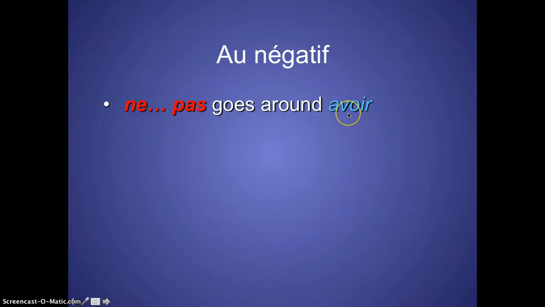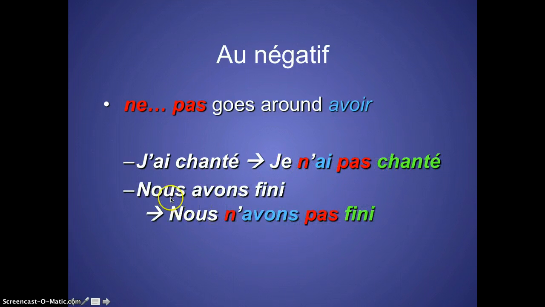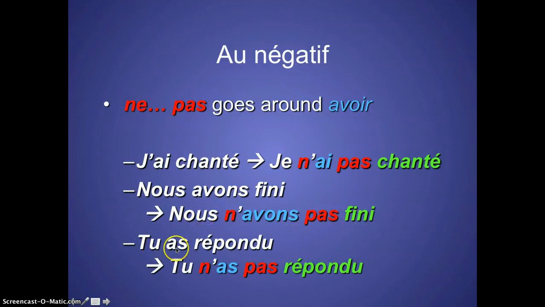Now, negative is really important to talk about. The two words that make a negative are ne and pas. And they always go around the conjugated verb. Okay? So my conjugated verb is avoir because that's the verb that matches my subject. So j'ai chanté. Here's my conjugated verb, avoir. I gotta pull it out. Je n'ai pas chanté. Here's a new one. Nous avons fini. We need to take avoir. Nous n'avons pas fini. Here's one with an RE verb. Tu as répondu. Tu n'as pas répondu.